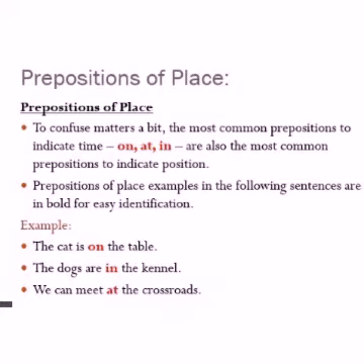So, the place: where? See these prepositions; the prepositions of place give the answer for where. The cat is where? On the table, not inside the table or beneath the table. To say that, it is on. And the dogs are in the kennel. Where? It is in the kennel. The kennel is the object, but when you say in, you understand the meaning of the sentence more.